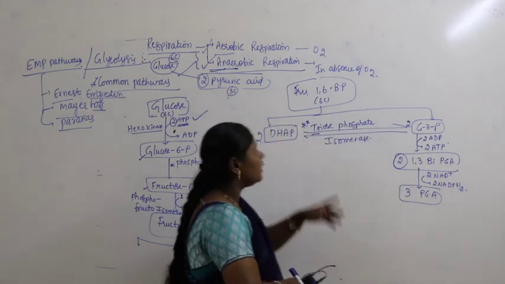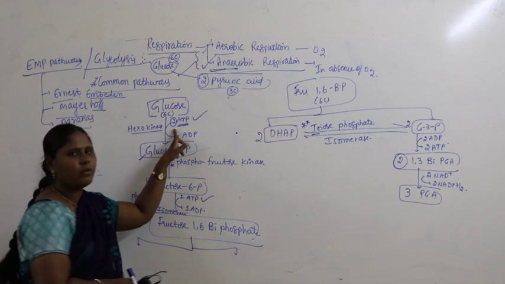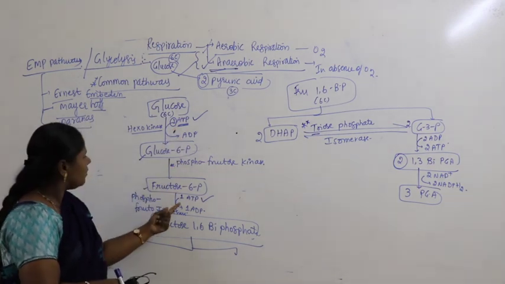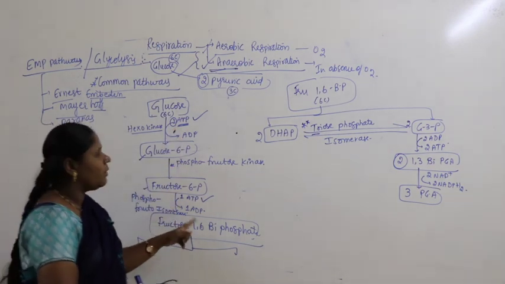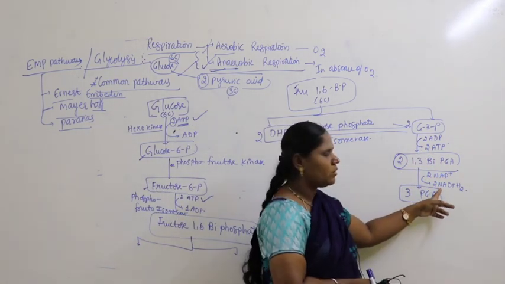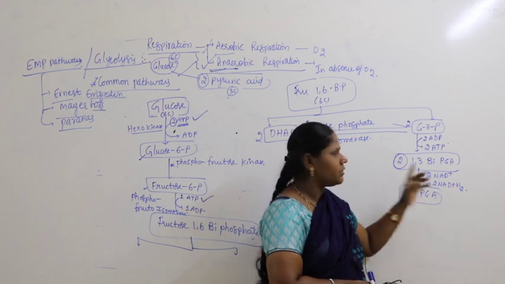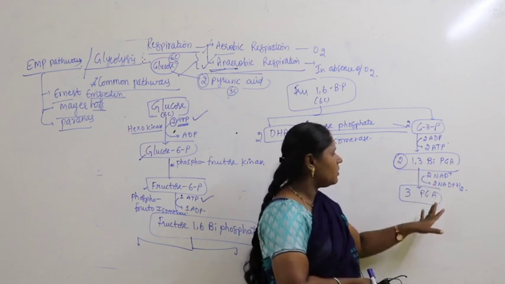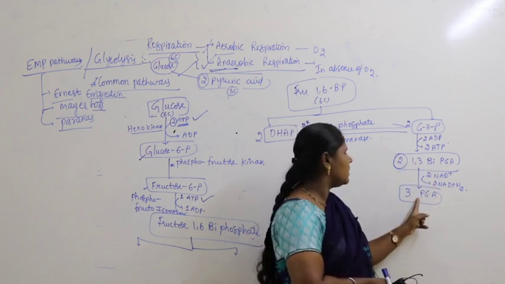So here this has been consumed. Here one ATP molecule is consumed. Here also one ATP molecule is consumed. But here there is a production of 2 ATP molecules and also production of 2 NADPH2 molecules. So 1,3-biphospho gets converted into 3-phosphoglyceric acid.